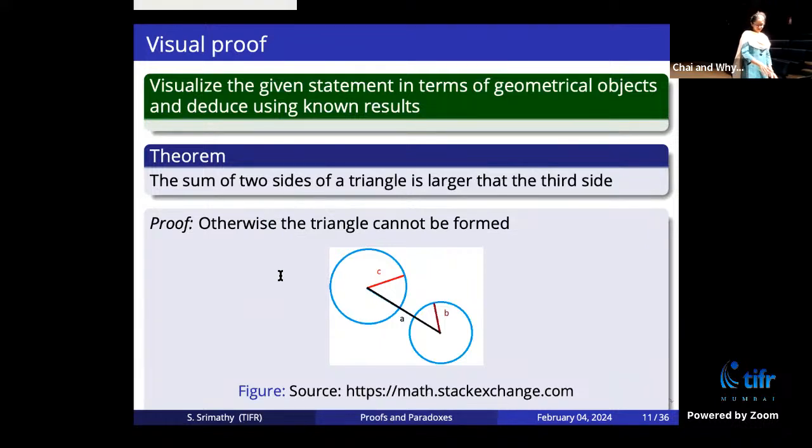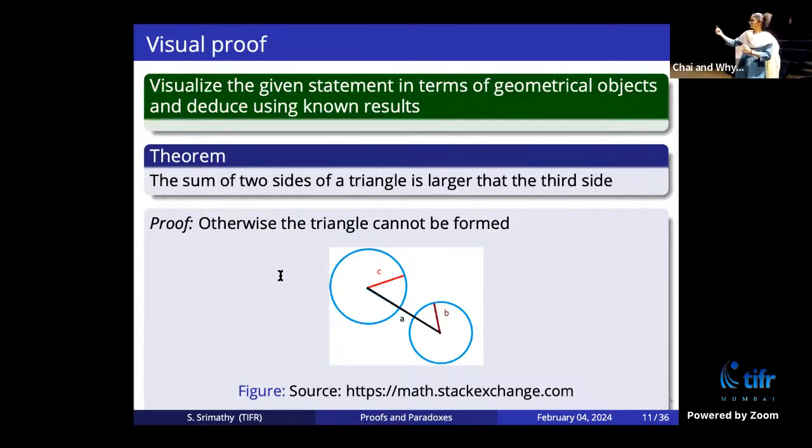So the visual proof is like this: you have 3 sides A, B, and C. Let's say A is the longest side. Okay, so the hope is that the longest side will be larger than the sum of the other 2 sides. You take a circle with radius B, and then you make a circle with C as a radius. Then you can see that if A is going to be bigger than the sum of B and C, the circles don't really touch each other. You cannot form a triangle if the sum of B and C is shorter, right?